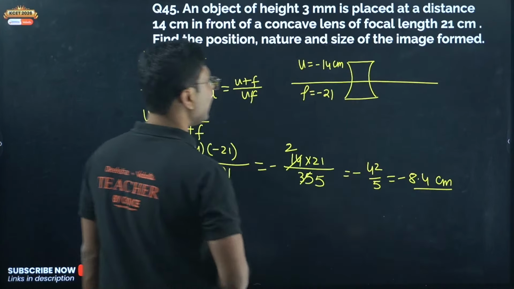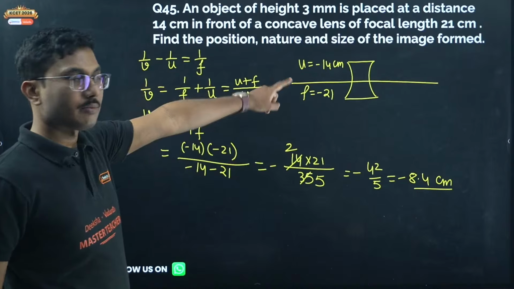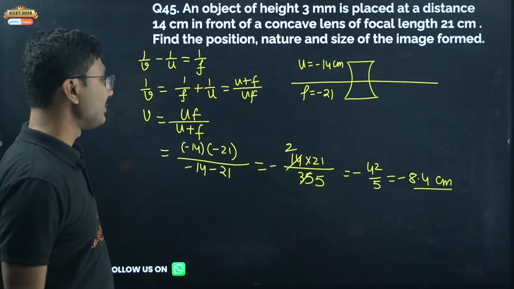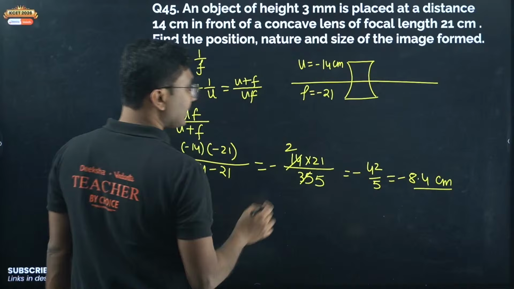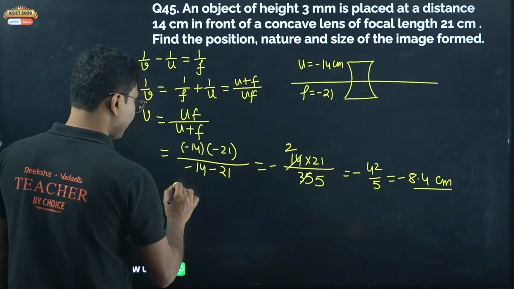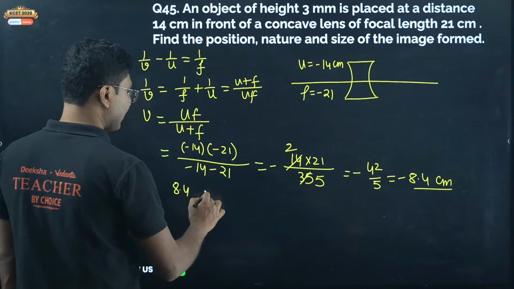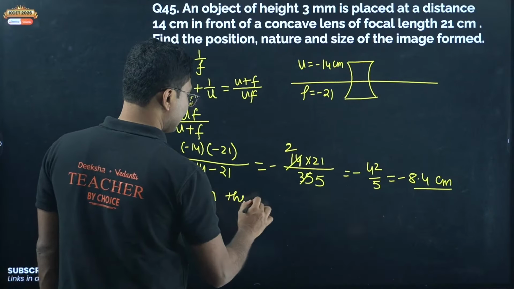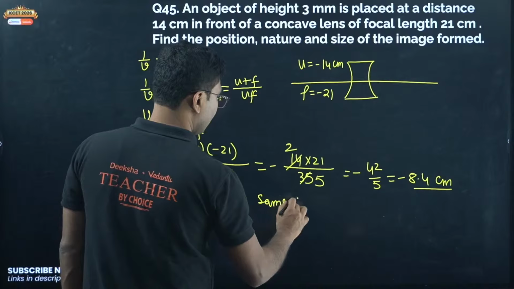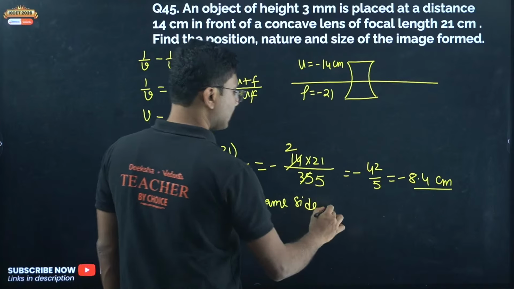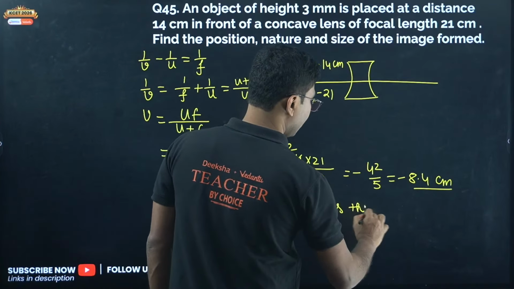So object and image are in the same direction for a given lens. That means it's a virtual image. So position is 8.4 centimeter in the same direction as the object, on the same side as the object.